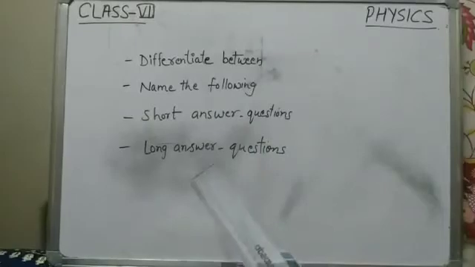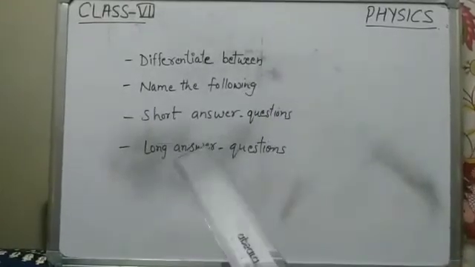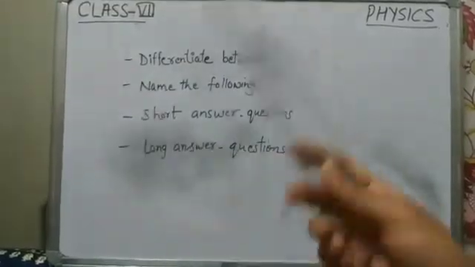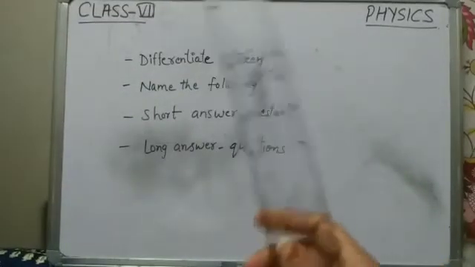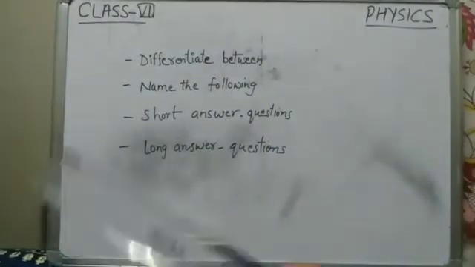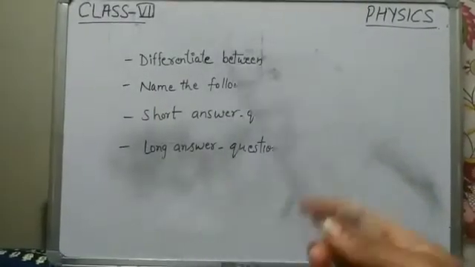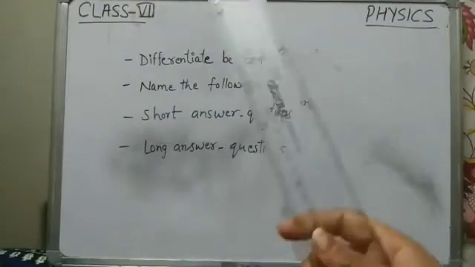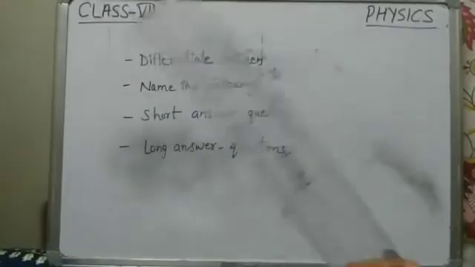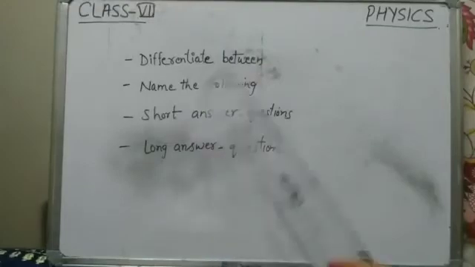Similarly, the questions based on differentiation: differentiate between rotational or circulatory motion, regular and irregular reflection, real and virtual image, heat and temperature, Celsius scale and Fahrenheit scale. This type of differentiation can come. Okay, so you must learn these types of questions also.